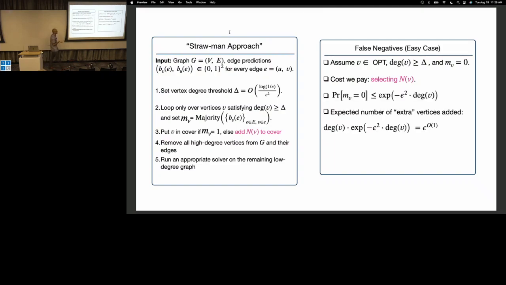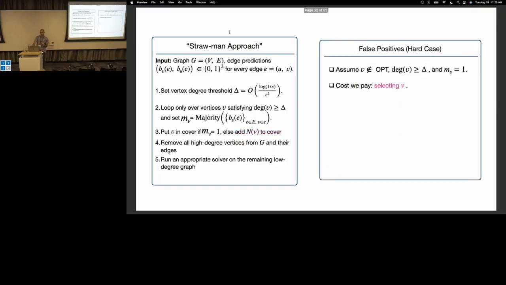But the probability that we predict incorrectly, right? For high degree vertices, it's proportional to the size of the degree, so it's very good. The expected number of these extra vertices that we add in this step is very, very small. Like x times e to the negative x is a very small value, so that means we can charge to opt. For any false negative vertex that was in opt, we didn't include it; instead, we included its neighborhood. But the whole expected number of bad vertices that we added in this step is very small. Okay, so this is the case.